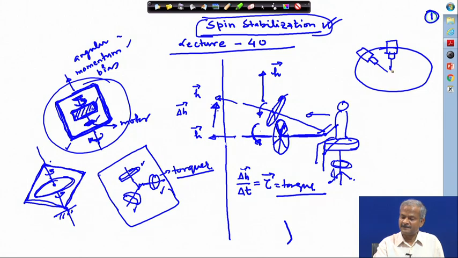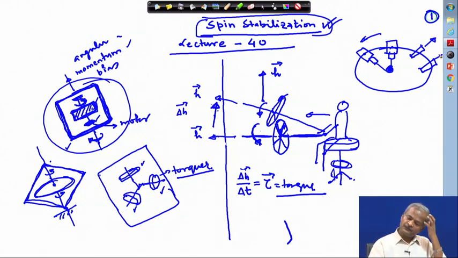A camera is there which is always pointing toward the earth. In that case it is required that it rotates at a constant angular velocity about this axis. Or it may be required that all the time the satellite is pointing in a particular direction, as in the case of the Hubble telescope. You know that it is used for measuring the location of the stars.